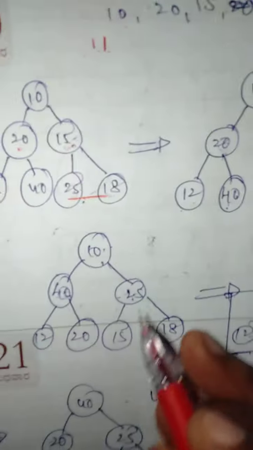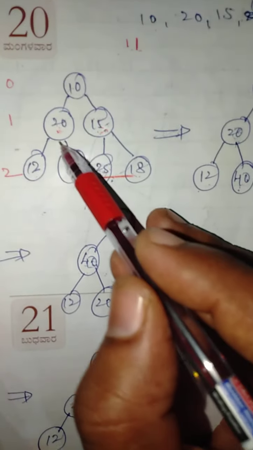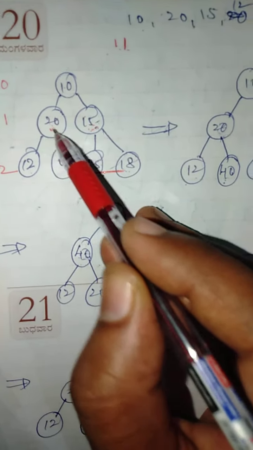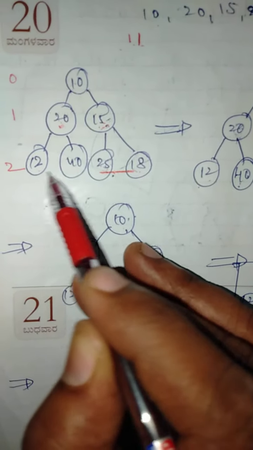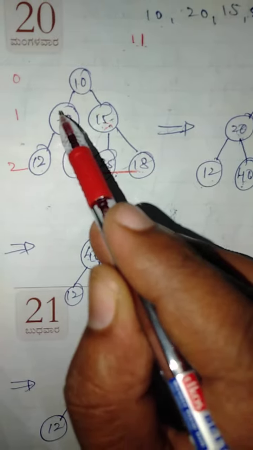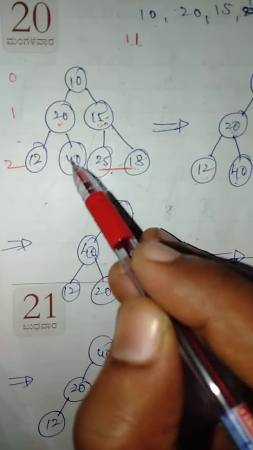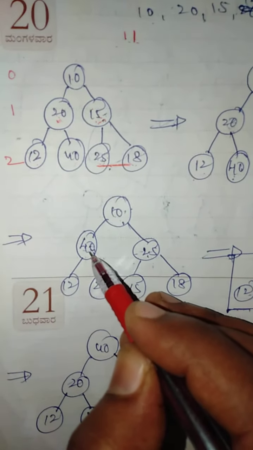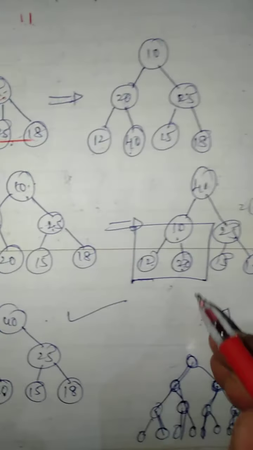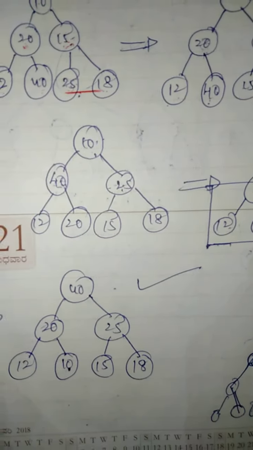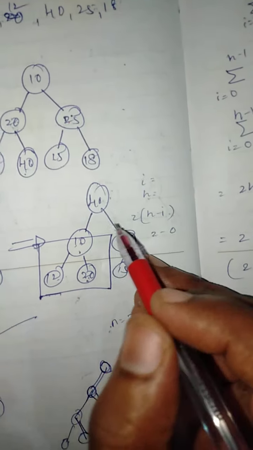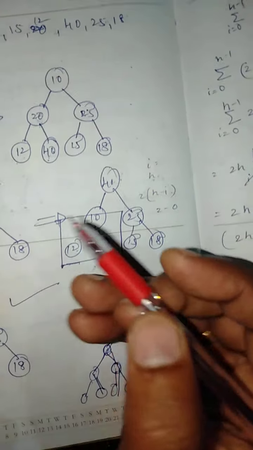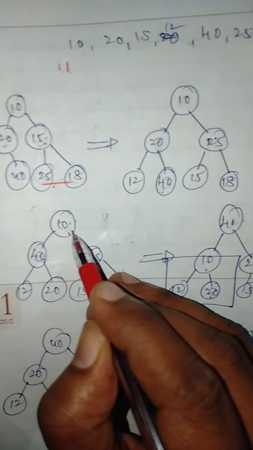Next we consider the element 20. Again we compare 12 and 40, one comparison, and 40 and 20, one more comparison. Again two comparisons, so that 40 moves here. After this, we consider the root element.